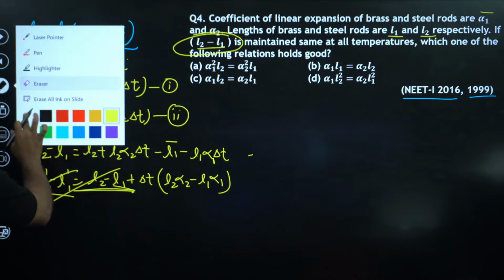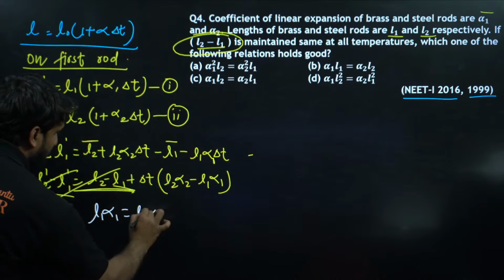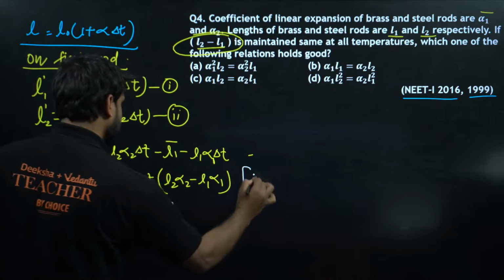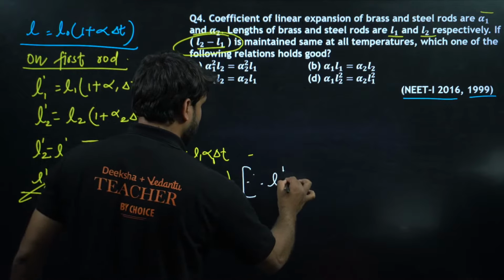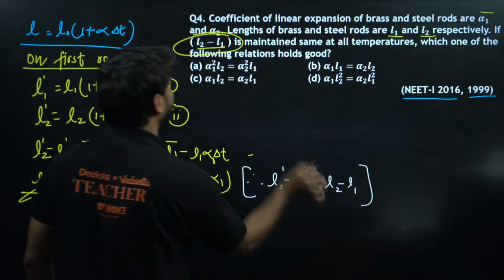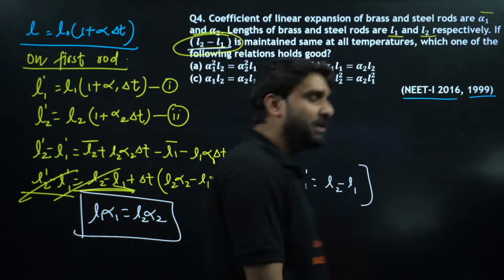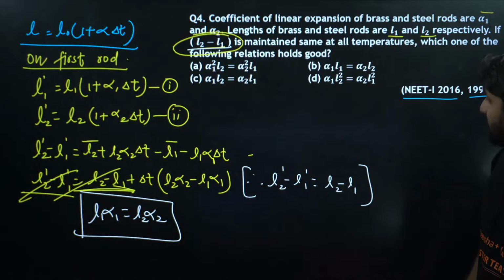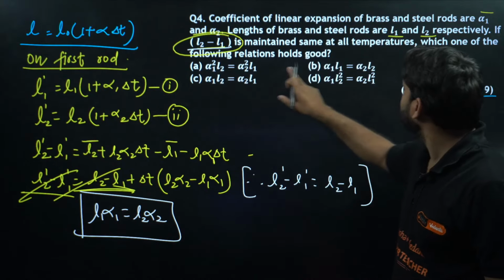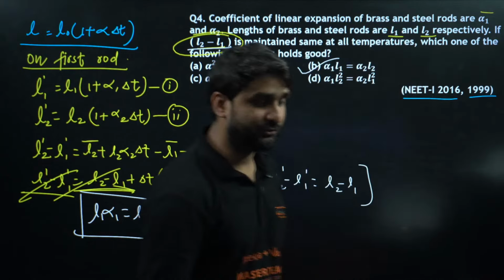Let me write it again using another color. L1 alpha 1 is equal to L2 alpha 2. This is the answer. You can mention in brackets that L2 dash minus L1 dash is equal to L2 minus L1 as per the question, so we have cancelled these two terms. Which option will be correct here? Option B will be correct. I hope you have understood the question.